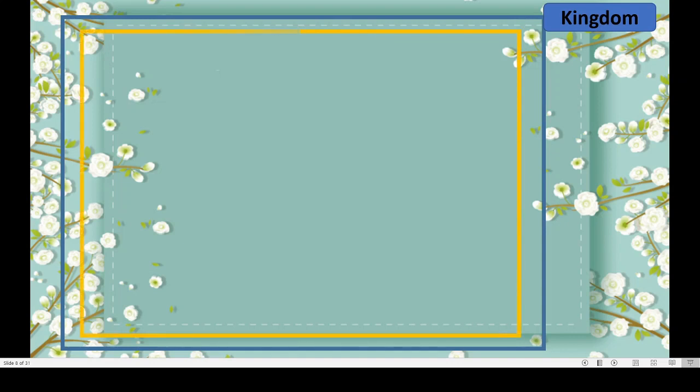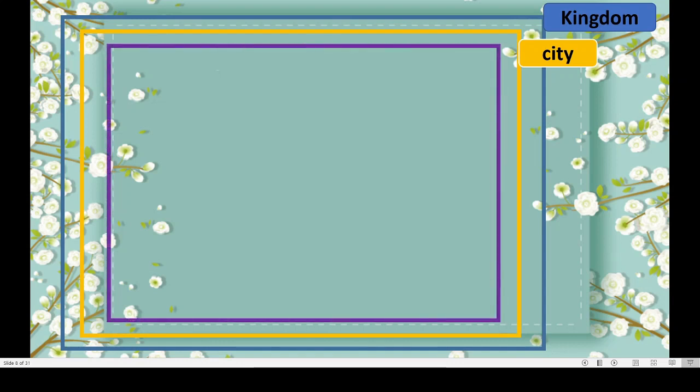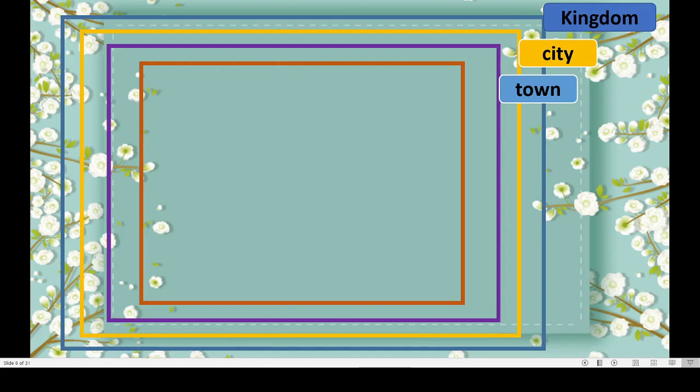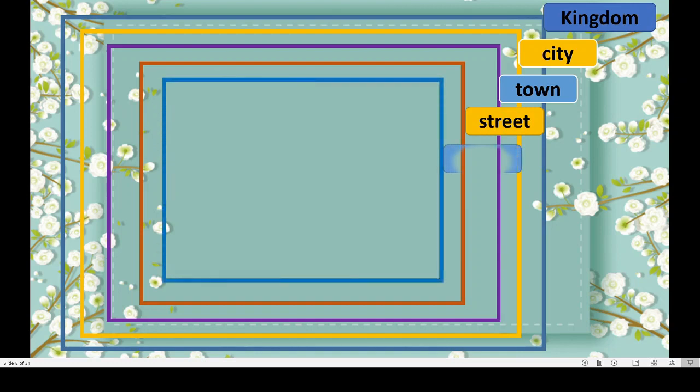See this. This is a kingdom. The biggest one, isn't it? Inside the kingdom the city is there. Means the city is smaller than the kingdom. And inside the city the town is there. Okay, the town is smaller than the city. Now inside the town the street is there. Okay, and inside the street the lane is there. Okay, and inside the lane we can see the yard.